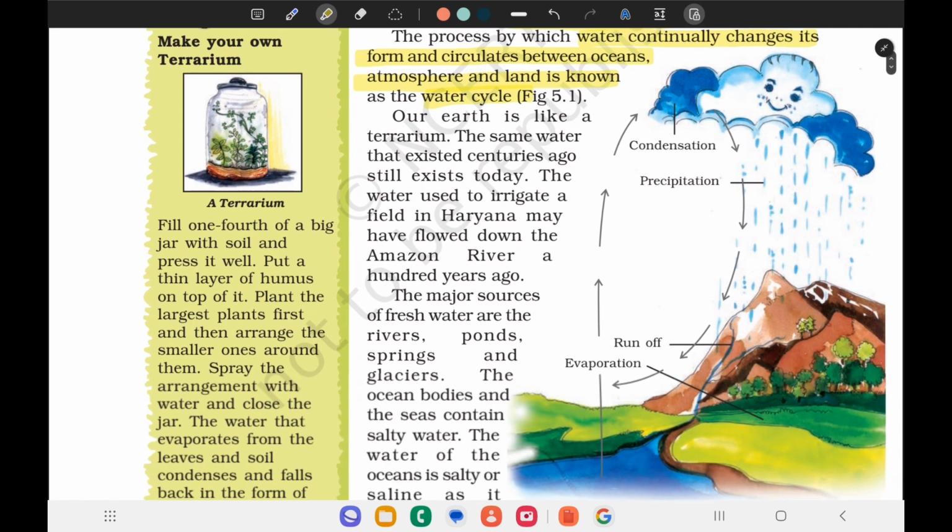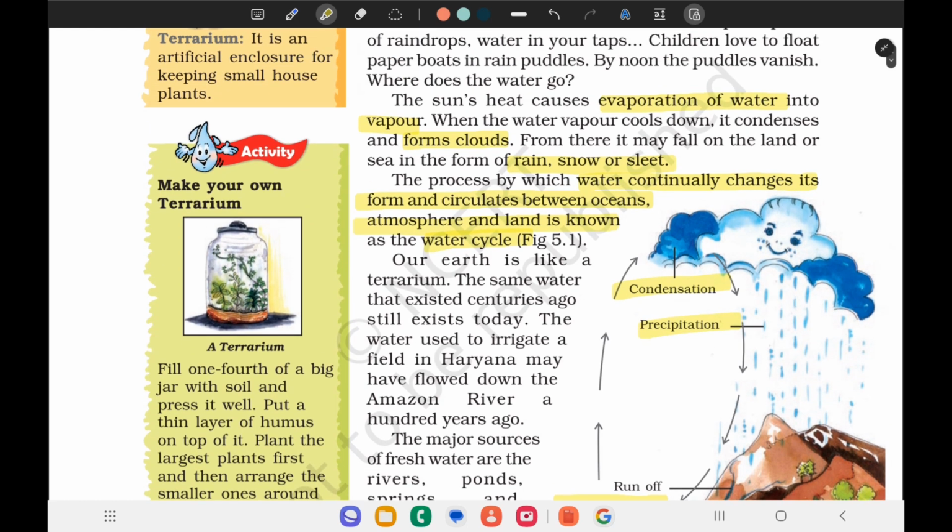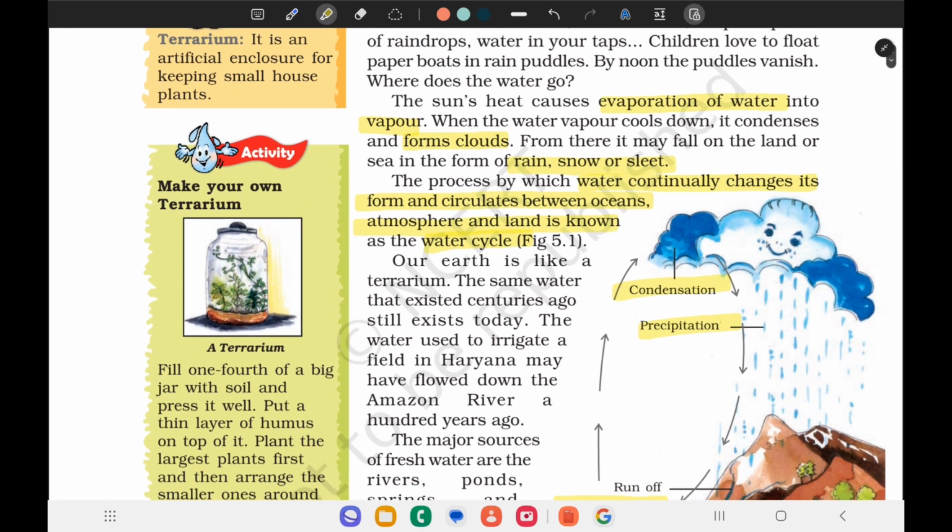So, here we can observe the water cycle. First, the water evaporates and then is stored in the cloud, condenses and forms precipitation and falls on the land, seas, etc. as rain, snow, and sleet.